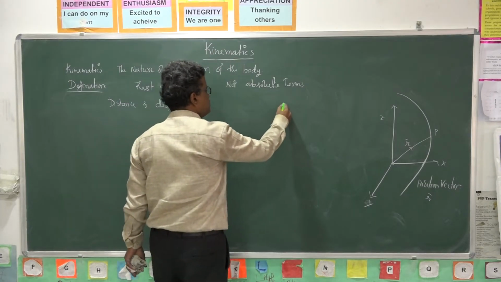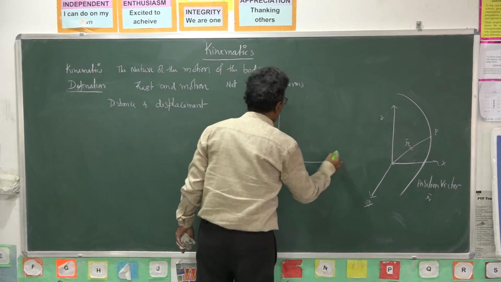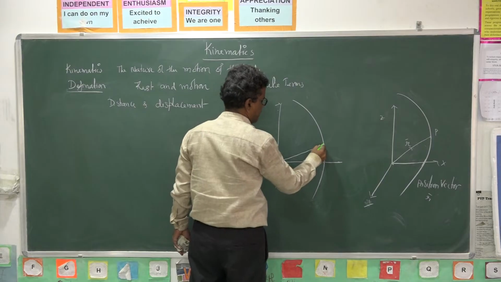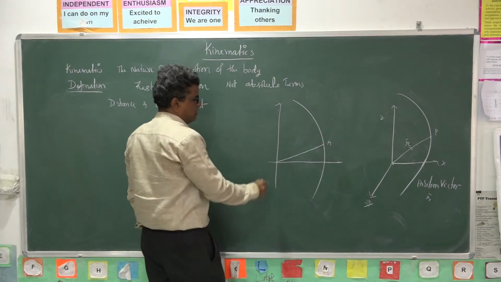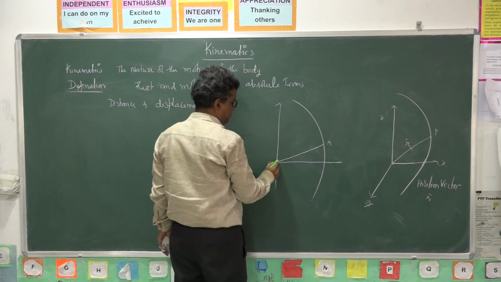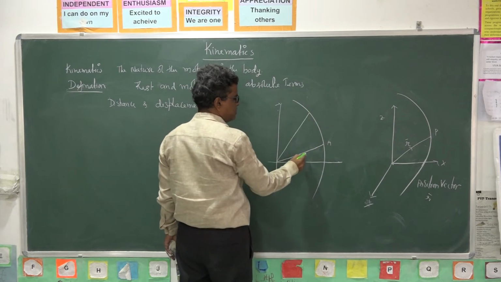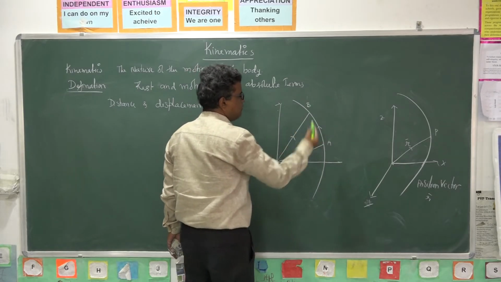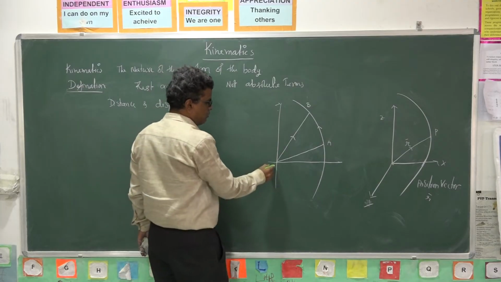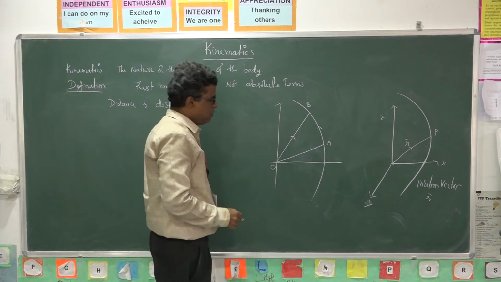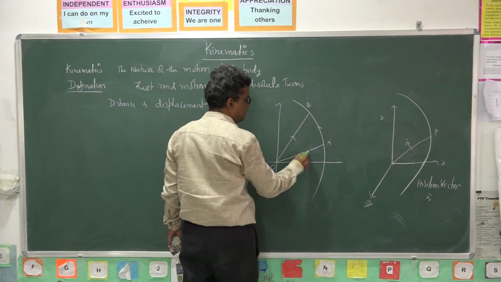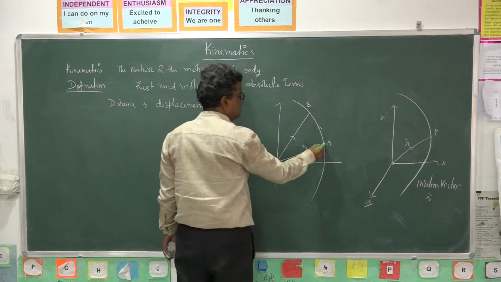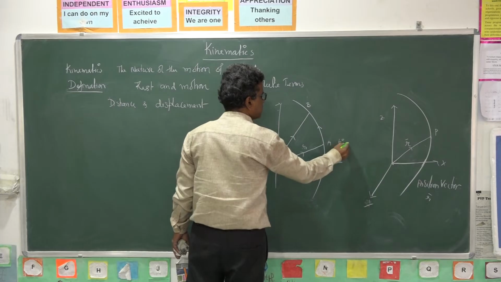Suppose this position changes with respect to time. At a particular instant it is at position A. After some time, at instant t2, its position will be at B. So it travels along the curved path AB. With respect to this origin, OA is the initial position vector of the body, let it be R1, at instant t1.